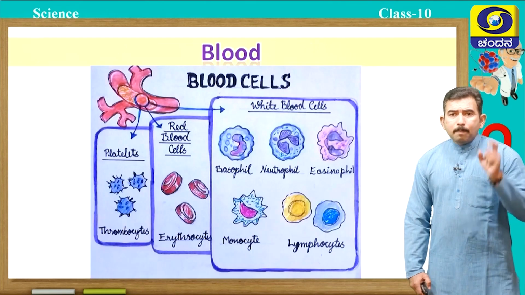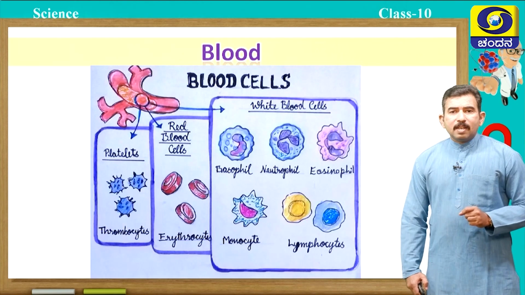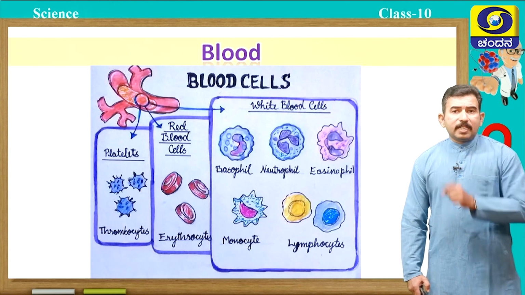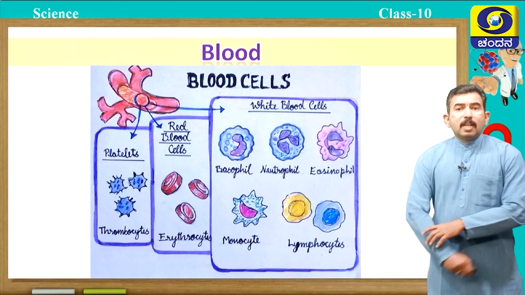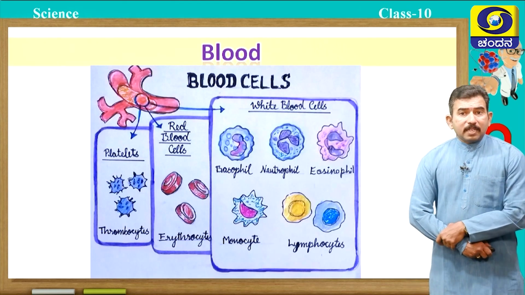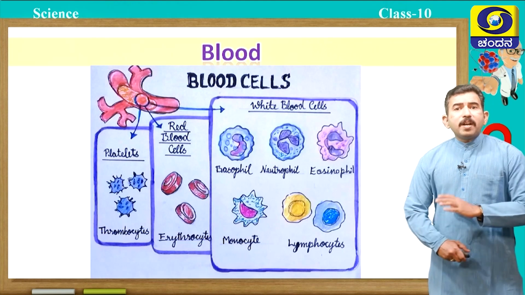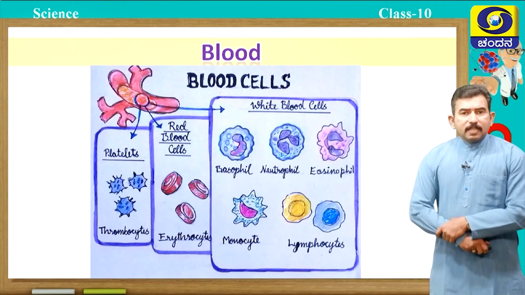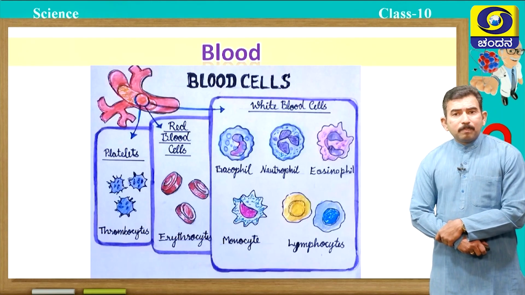The second important part in our circulatory system is blood. Blood is a fluid connective tissue. The main components of blood is the liquid part, nothing but a matrix called plasma, and also blood contains different types of cells. And what are the different types of cells present in our blood?